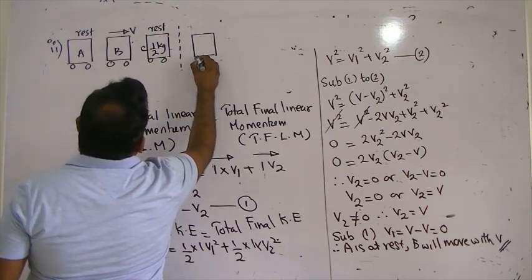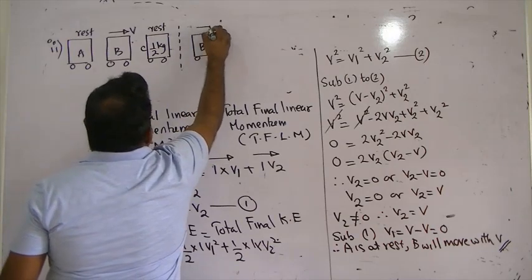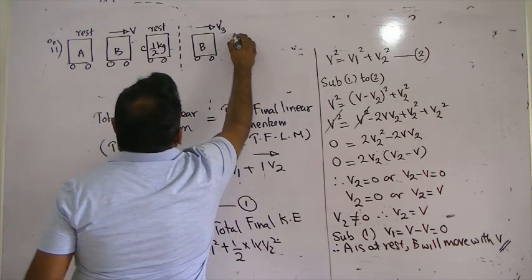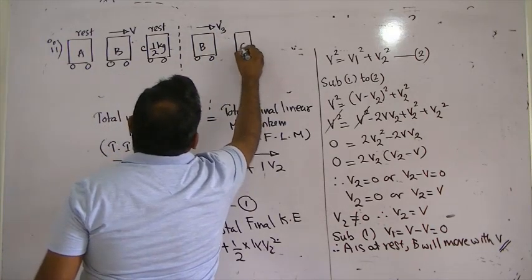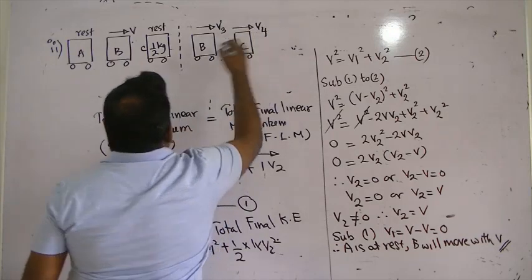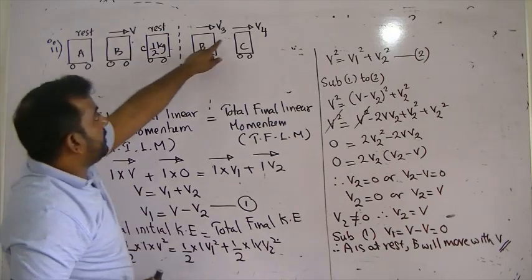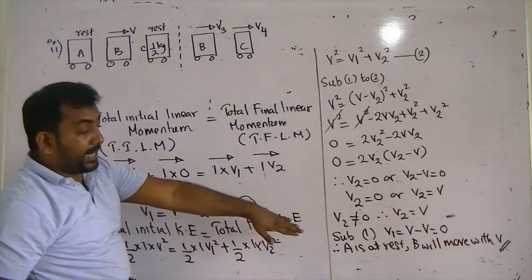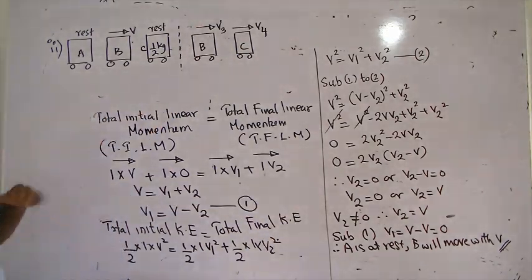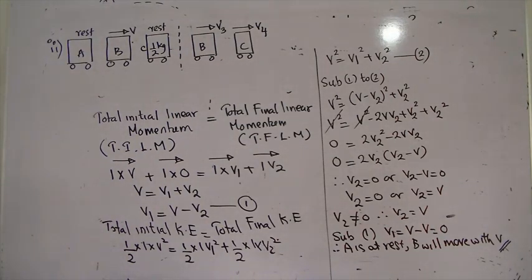After collision, what can you say about the velocity of B? V3, and for C, V4. So you can apply this. Remember, don't go and take V1, V2 again. V1, V2 are already taken. So use a different symbol. That's the mathematical way of thinking. Use a different symbol. The problem is much more solvable.